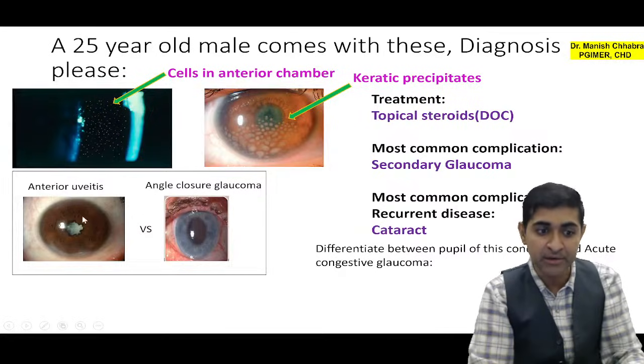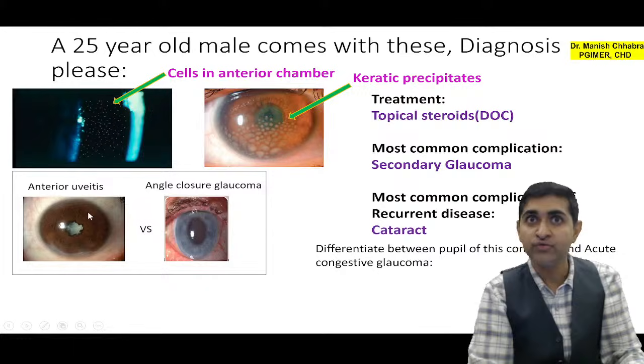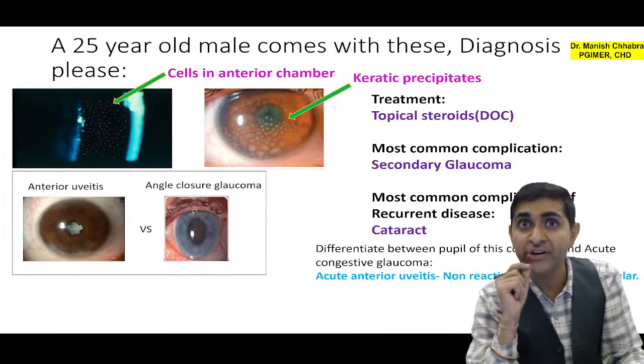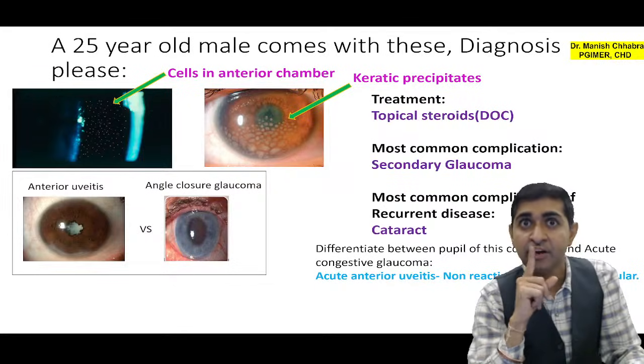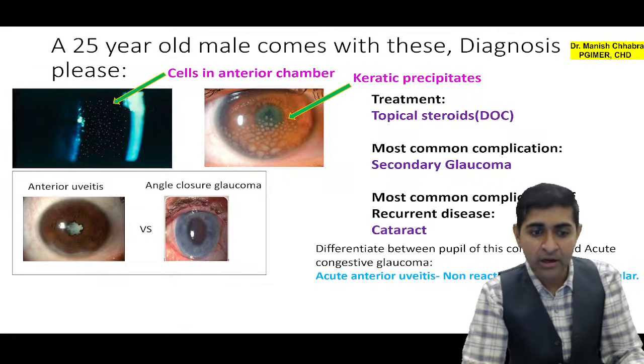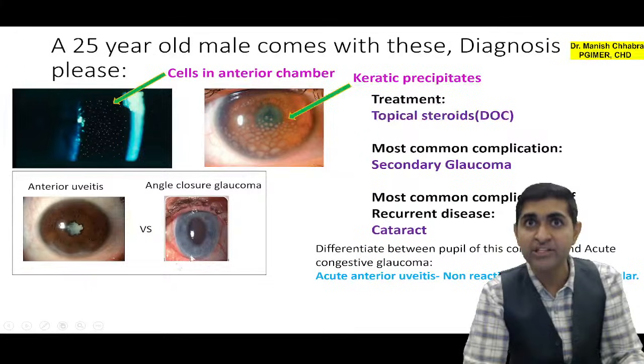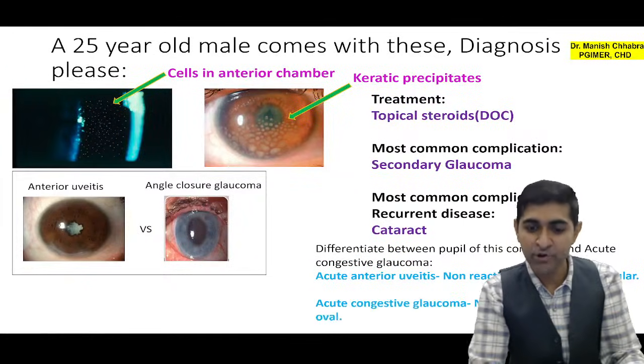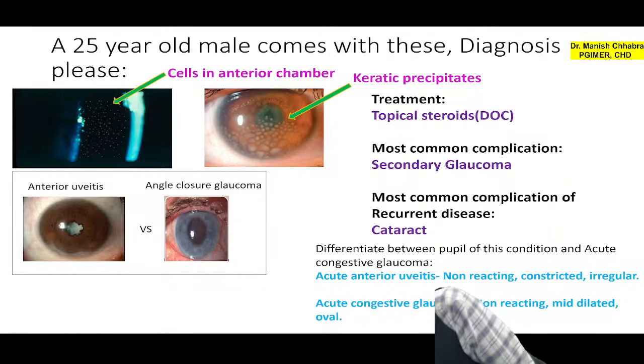Check out the pupil. The pupil of anterior uveitis is constricted, non-reacting, irregular, while the pupil of angle closure glaucoma is mid-dilated, non-reacting. I hope you have understood. Now you can appreciate. Can you see? Non-reacting, mid-dilated and oval pupil.